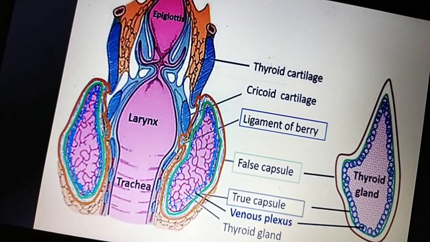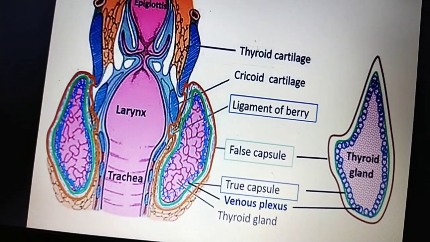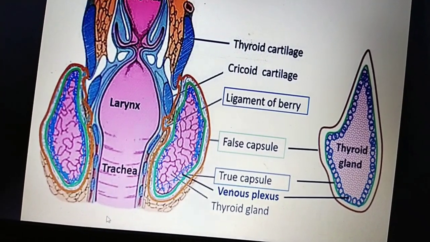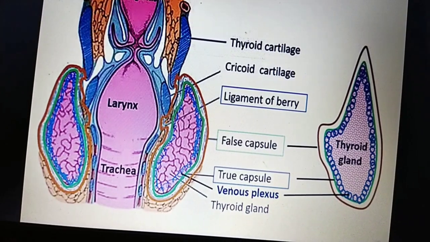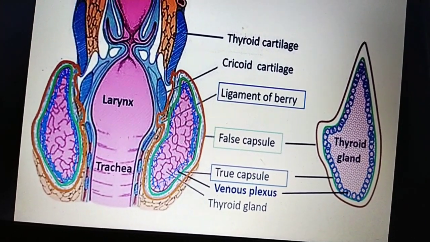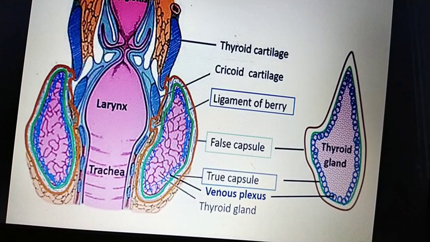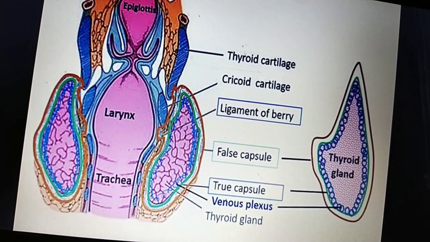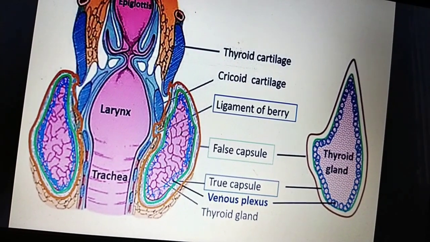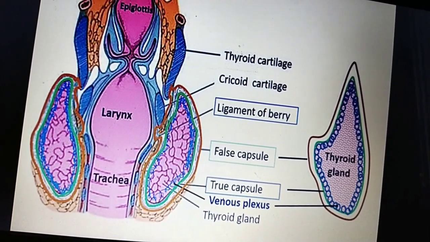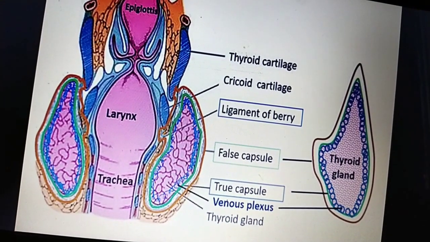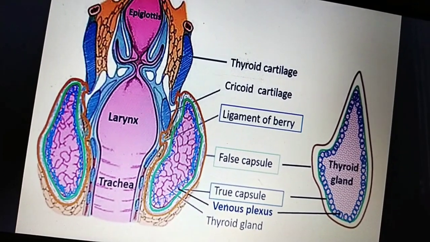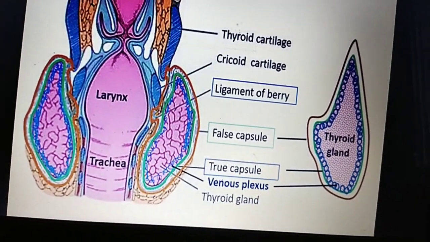Another thing, both the trachea and thyroid are surrounded by a thin layer of fascia, which separates from the thyroid capsule. Posteriorly, this investing fascia fuses with the thyroid capsule, forming a thick suspensory ligament for the thyroid, and this is called the ligamentum of Berry. These ligaments are attached chiefly to the cricoid cartilage and may extend to the thyroid cartilage.